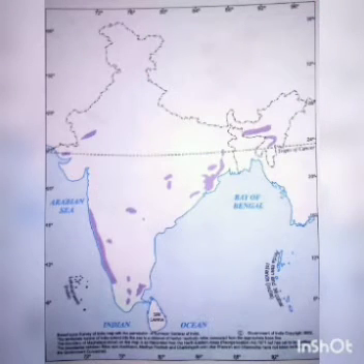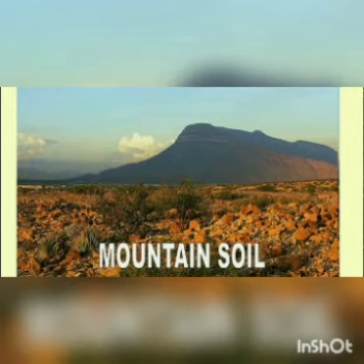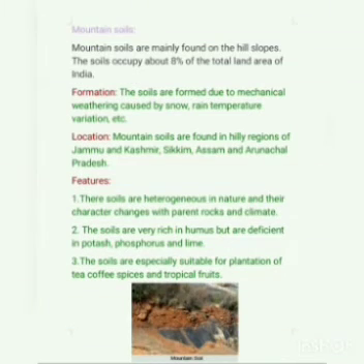The next type of soil is mountain soil. These soils occupy about 8% of the total land area of India. It is formed due to mechanical weathering caused by rain, snow, temperature variation.